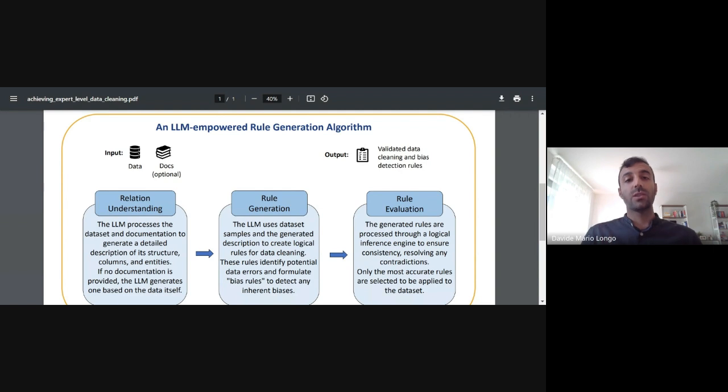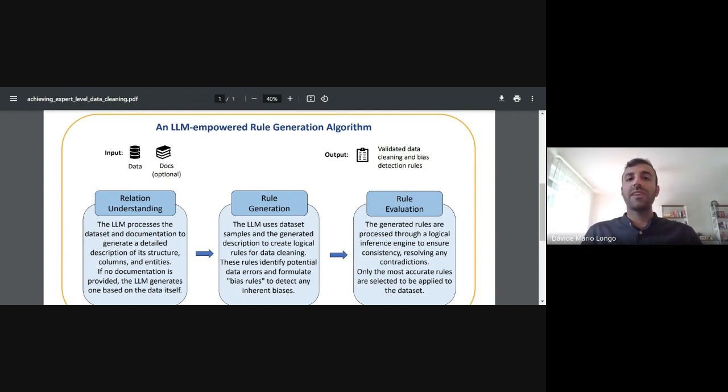In the first one, called relation understanding, we feed the LLM with all the documentation we have at hand and samples of the data. In this phase, we want the LLM to become an expert of the dataset at hand. If the documentation is not given in input, then we will prompt the LLM to extract the relevant domain information. Secondly, we have the rule generation phase, where the documentation produced in the first step will be further processed and used to generate possible rules for data cleaning.